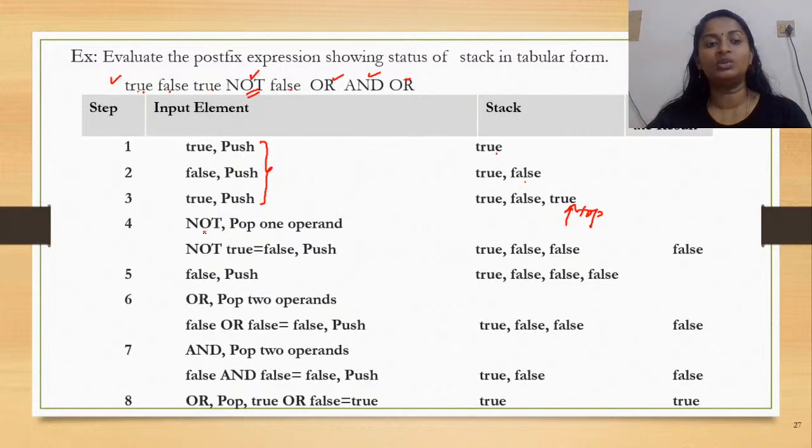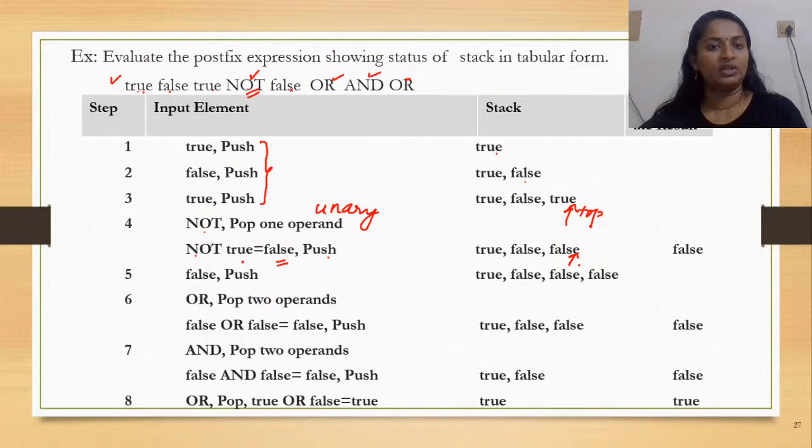So when you encounter not, you need to pop. Since not is a unary operator, how many operands are popped? Just one, pointed by top, true. So what would be not of true? You get false. Now false is again an operand, and hence it is pushed to the stack and the top is pointed to false.